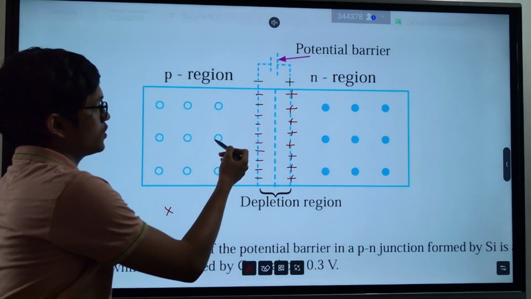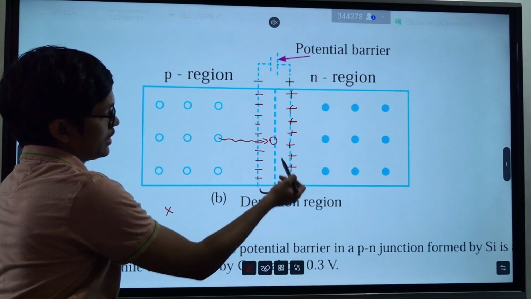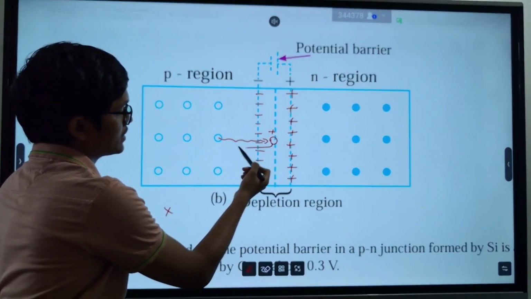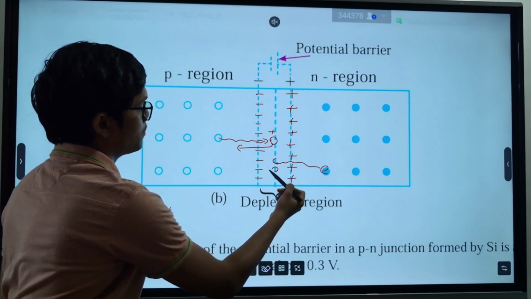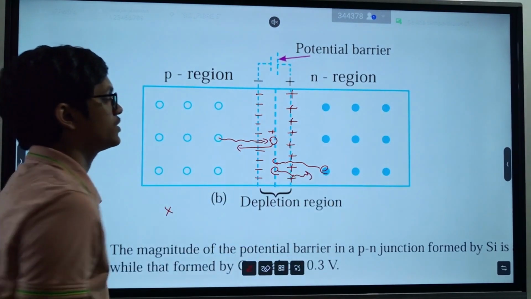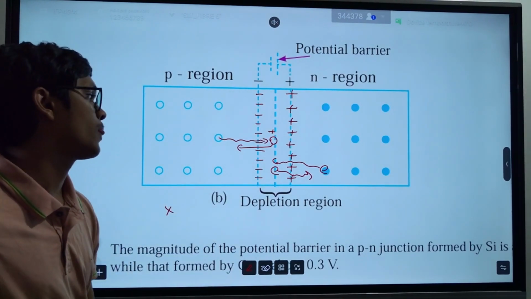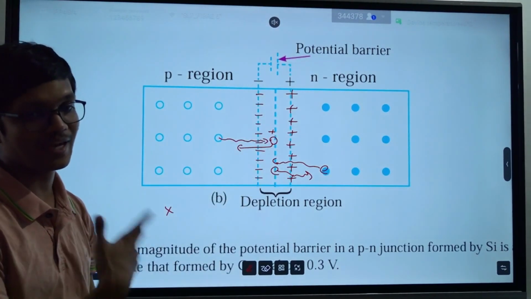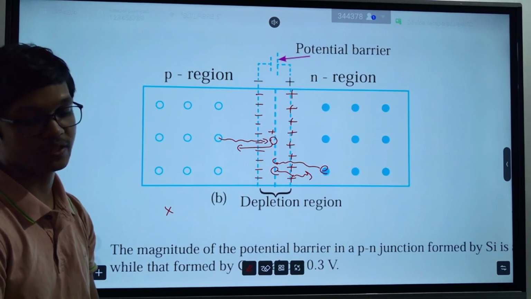Why? If this hole somehow tries to enter this depletion region, as we know holes are positively charged, this positive region will repel it away. If this electron tries to go through this depletion region, this negative charge will repel that electron away. Negative to negative repels, positive to positive repels, right? So now nothing can move through this depletion region. No electrons or holes can move through it.